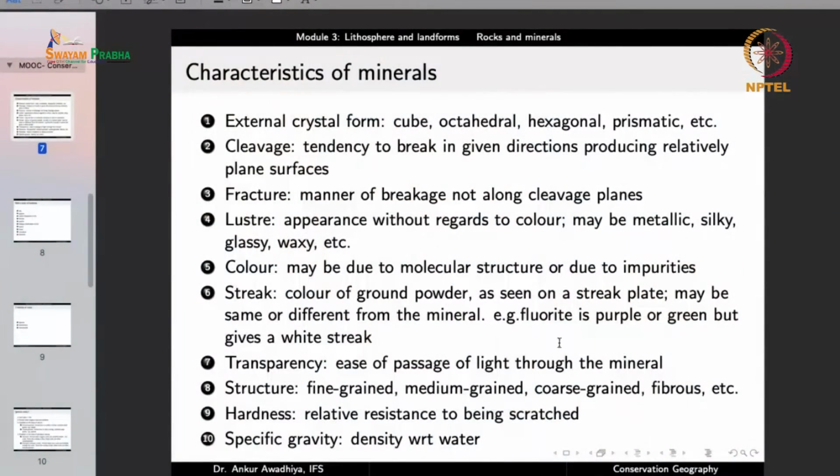So for instance, fluorite may be purple or it may be green depending on what the impurities inside are, but it always gives a white streak. So streak is a much better indicator of the mineral.